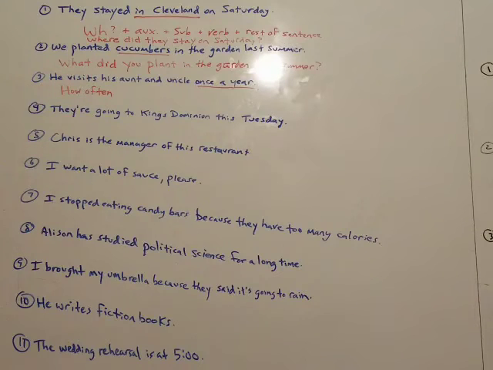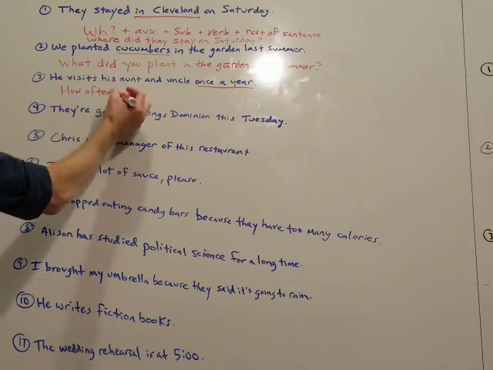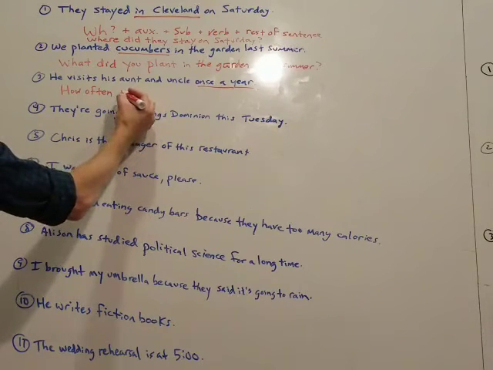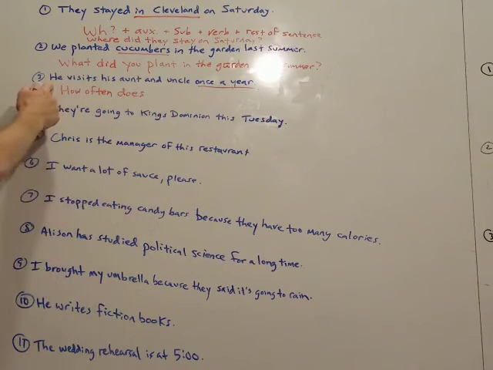This time it's in the present tense, and it's referring to repeated action. He visits. So we're doing the same thing, auxiliary. This time, not did, but since it's present, we use does, because he, she, it does.